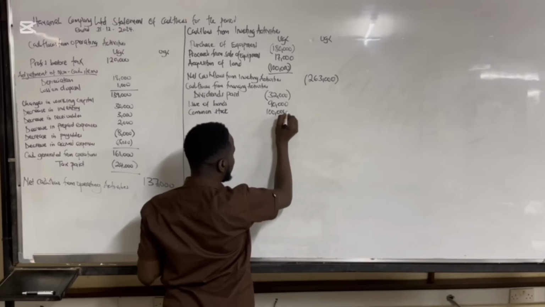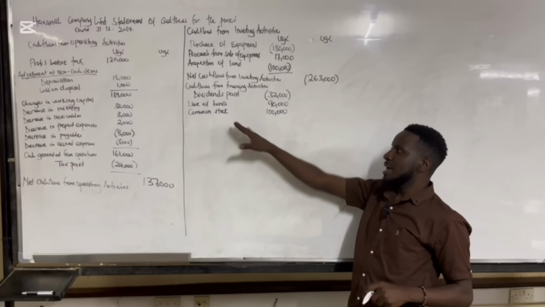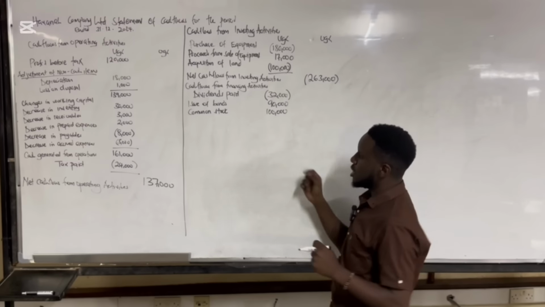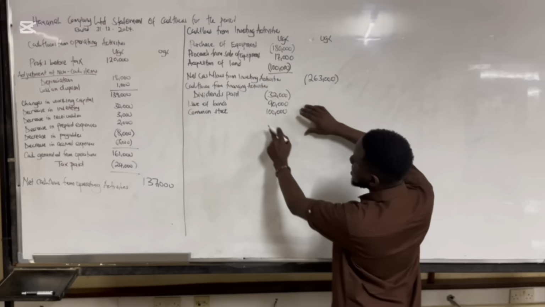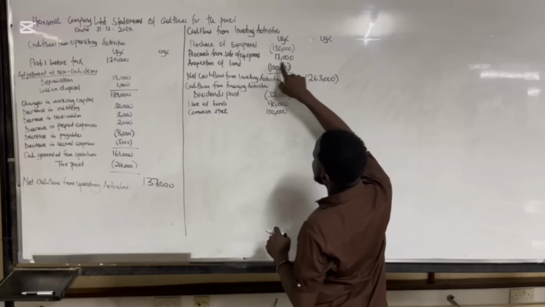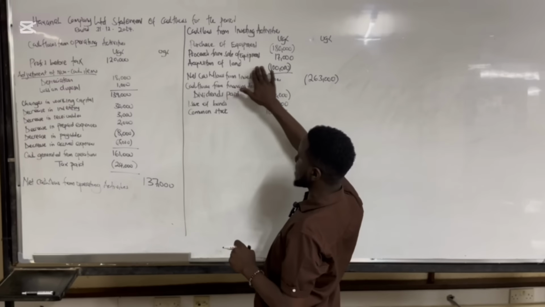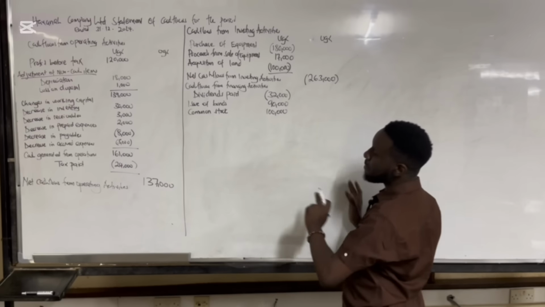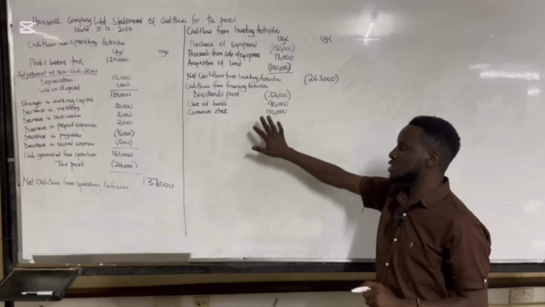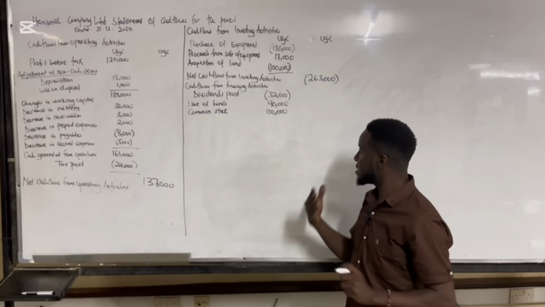It was an inflow, meaning money came in through common stock. Common stock, these are ordinary shares. So once the money came in, we used this 100,000 to purchase land. So I had to subtract it off here under investing activities because a non-current asset was being purchased. But then we're not supposed to neglect the fact that this money came in as common stock. So we're supposed to show the inflow and the outflow of it as well.